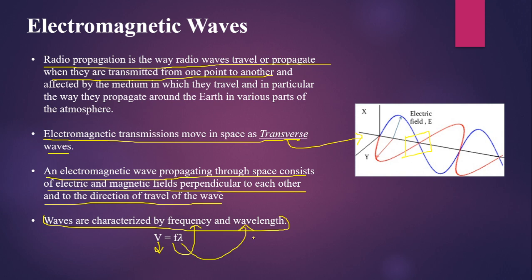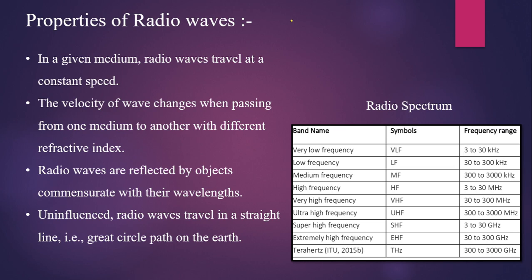Now, properties of the radio waves. In a given medium, the radio waves travel at a constant speed. So, if they are traveling in free space, they travel with the speed of light. Or if they are in any other medium, they are characterized by their speed as 1 upon under root mu epsilon. These are the characteristics of the medium.